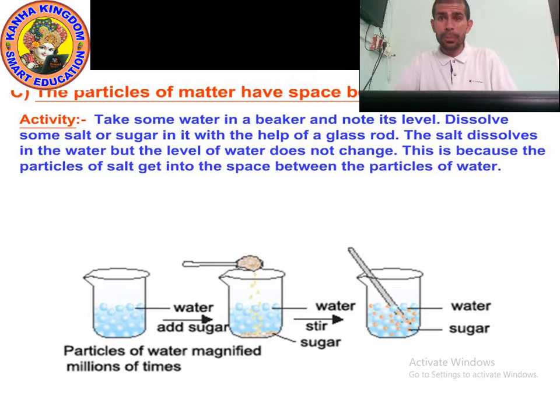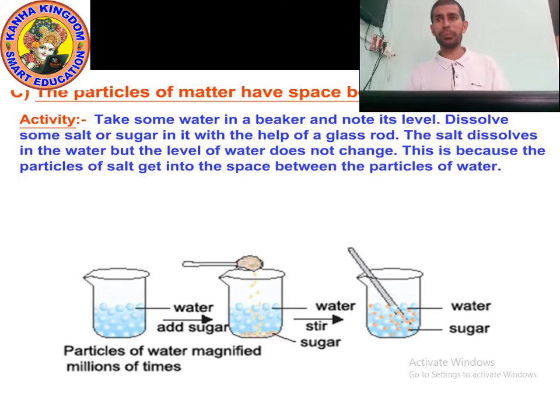Okay kids, the next property is that the particles of matter have space between them. Now let's prove it by doing the same activity which we did in the beginning. Which activity did we do in the beginning? The same activity: take a beaker and add sugar to water. The first activity we did was for the property that matter is made up of particles. Now we will do the same activity again.